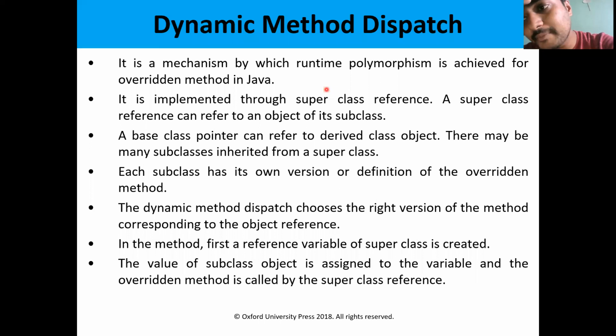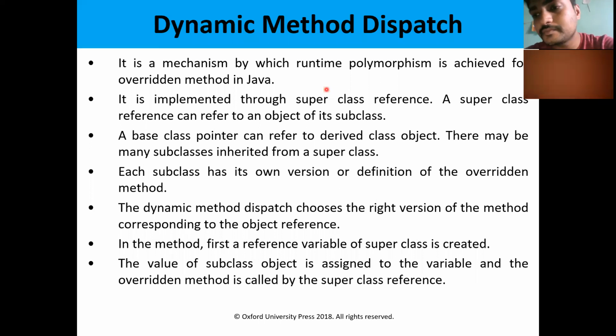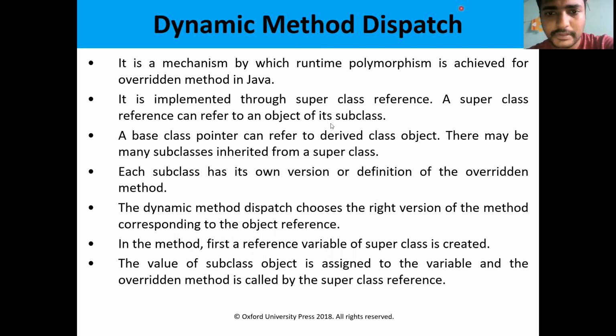If you have the same name but different signatures, that is overloading. If you have the same name and same signature, that is overriding. Overriding means two methods have the same return type, same name, and same list of parameters.